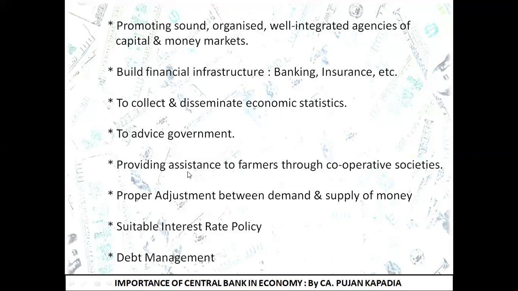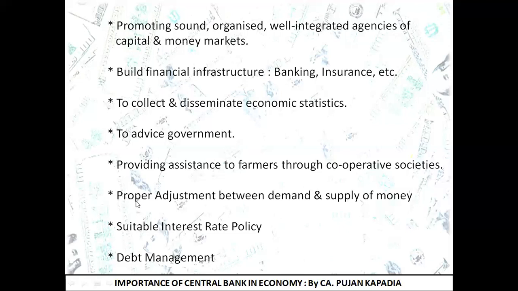Next point is providing assistance to the farmers through cooperative societies. The central bank assures that there should be proper functioning of cooperative societies. For example, if a farmer wants to sell his product, fine. But if he is not getting the right price for his product, he needs to directly approach the cooperative societies which are set up by the government, as a result of which he can get the right price for his product. He does not have to market his own product, because the marketing part is also managed by these cooperative societies. So the central bank is trying to provide assistance or help to the farmers through the cooperative societies.